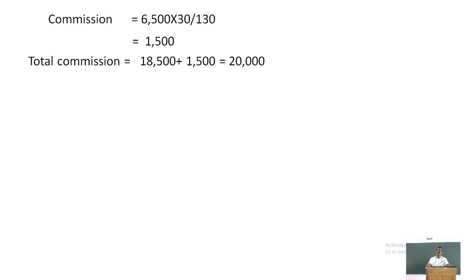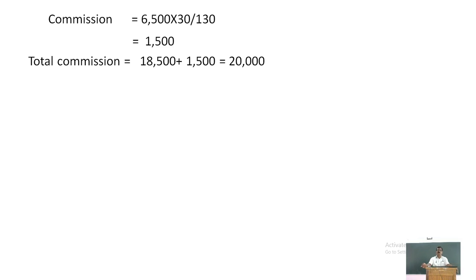Some certain rates of commission at a certain slab are given. You have to identify whether the total profit is before charging commission or after charging commission. If it is before charging commission, calculate commission up to 20% of the profit before charging commission, and find the balance of profit before charging commission.